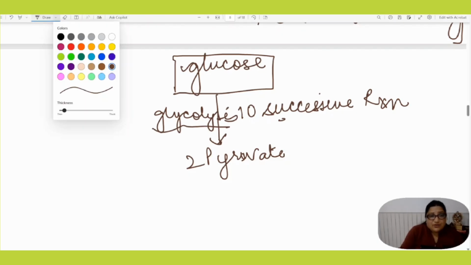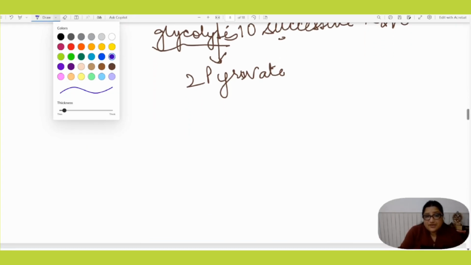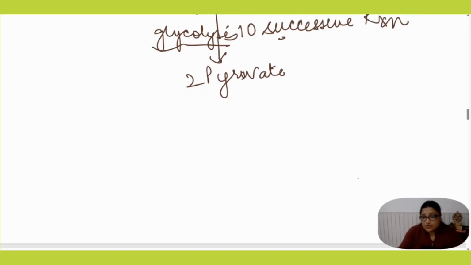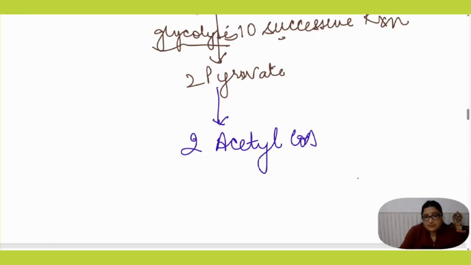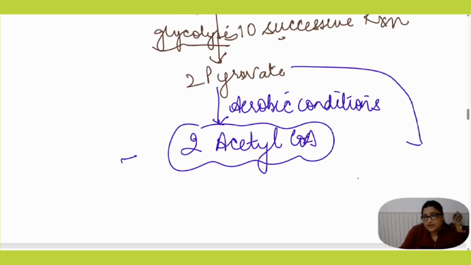Now this pyruvate, if the condition is aerobic, can be converted into acetyl coenzyme A, and when the conditions are anaerobic, this pyruvate is converted into lactate.